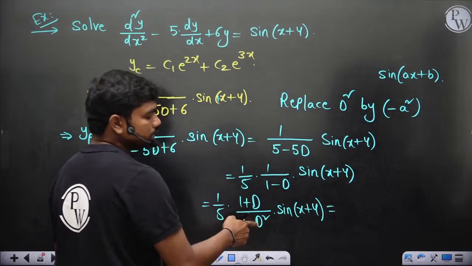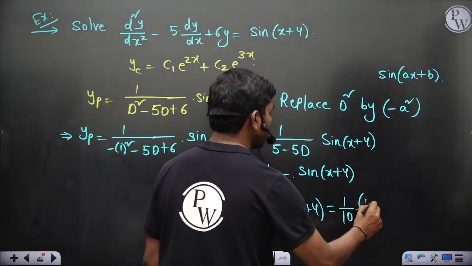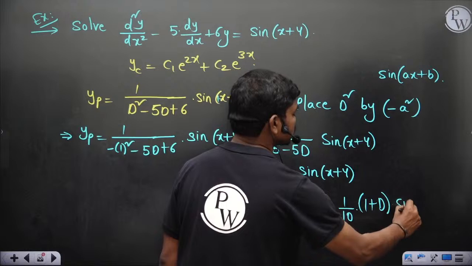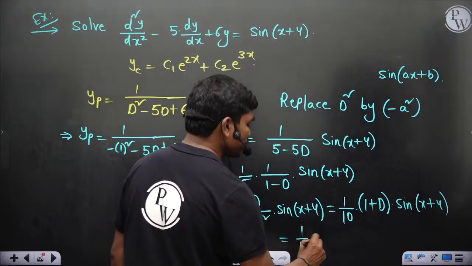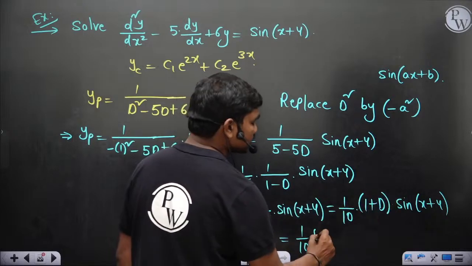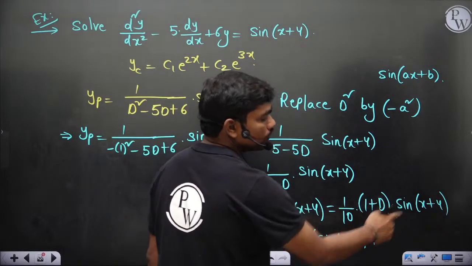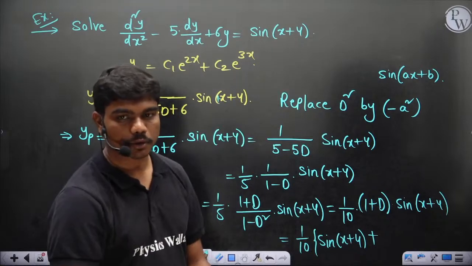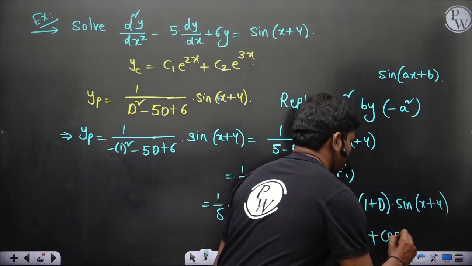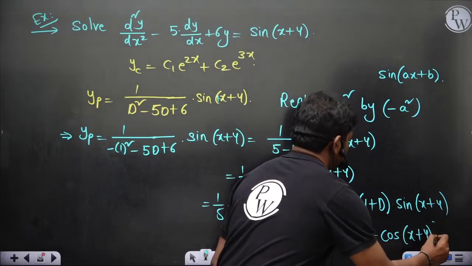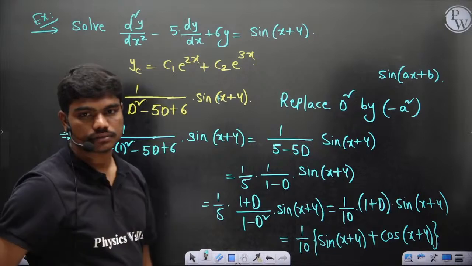So again if you replace this d square with minus a square, this turns out to be 2. So 1 by 10 times 1 plus d operating on sine x plus 4. So 1 by 10 into 1 into sine x plus 4, so sine x plus 4 plus d of sine x plus 4, and d is the derivative with respect to x, so the derivative of sine x plus 4 is cos x plus 4. So this full function is the particular integral of this differential equation.